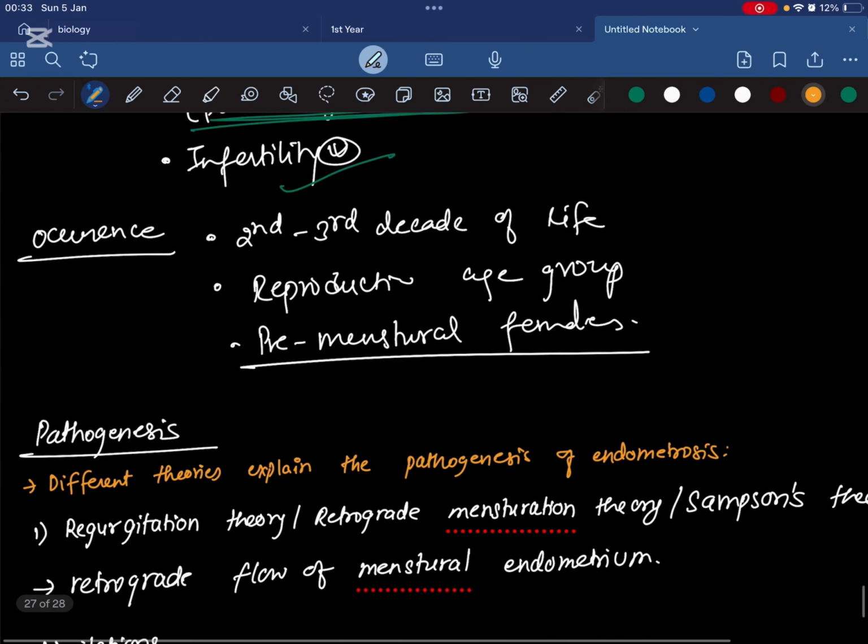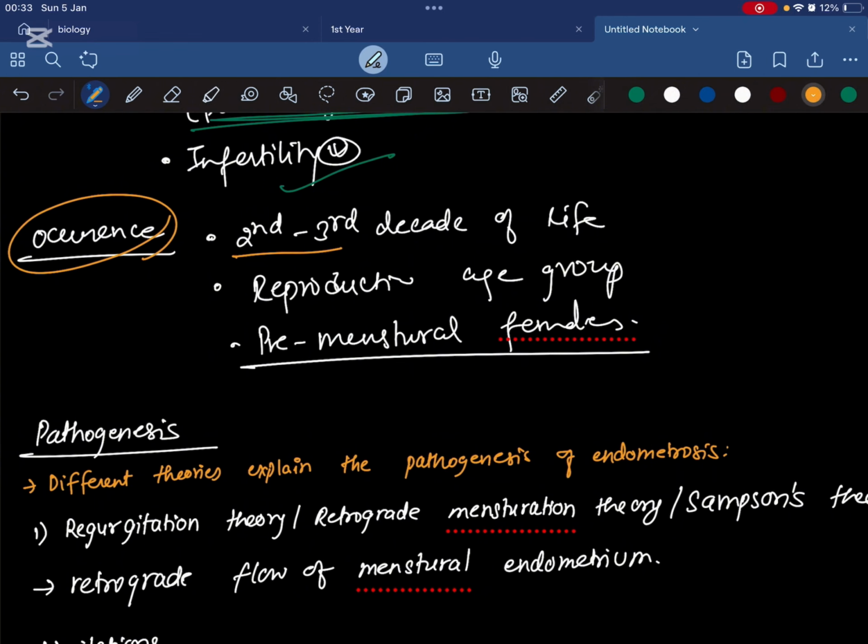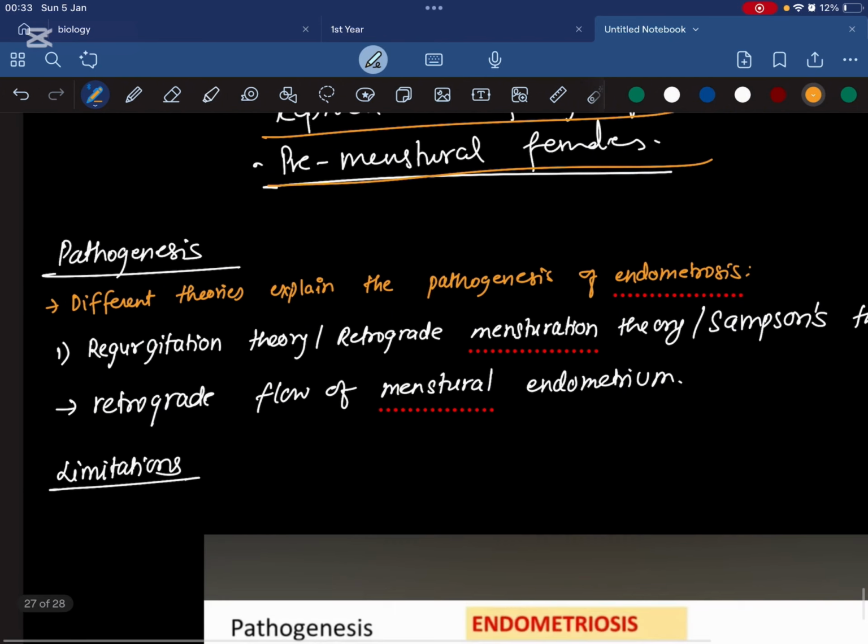Now, if you ask me the occurrence, in what age group is it seen? It is generally seen in the second to third decade of life, which means women in the reproductive age group. It is very common in women of reproductive age, and it is even seen in premenstrual females, those who have not yet stepped into menstruation.